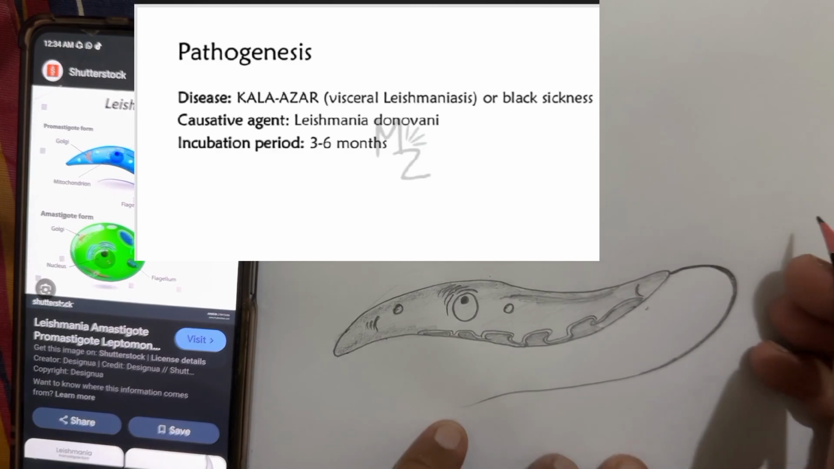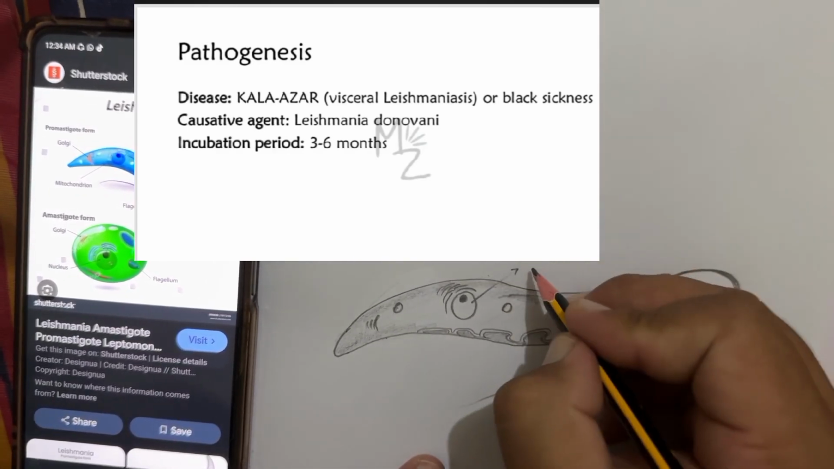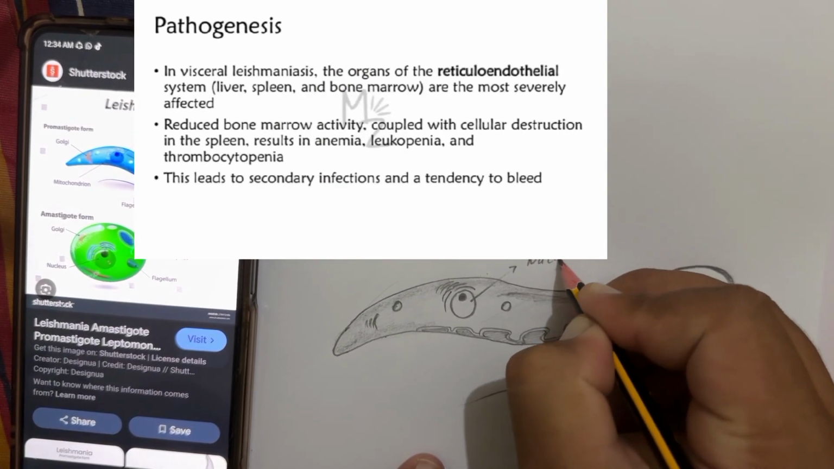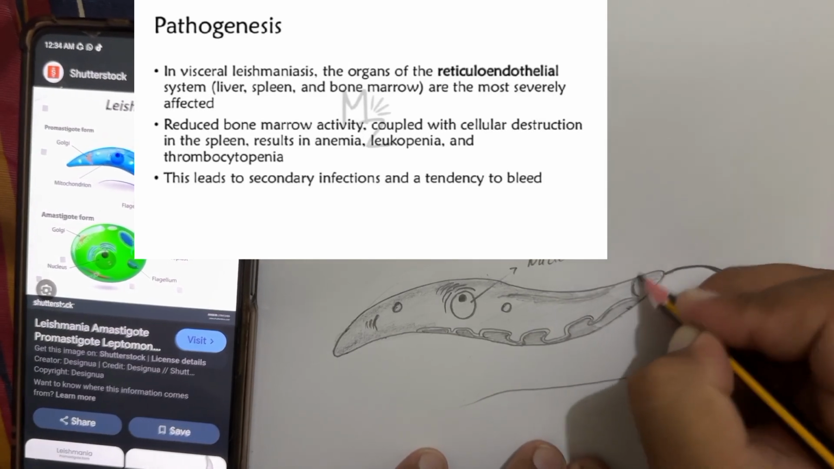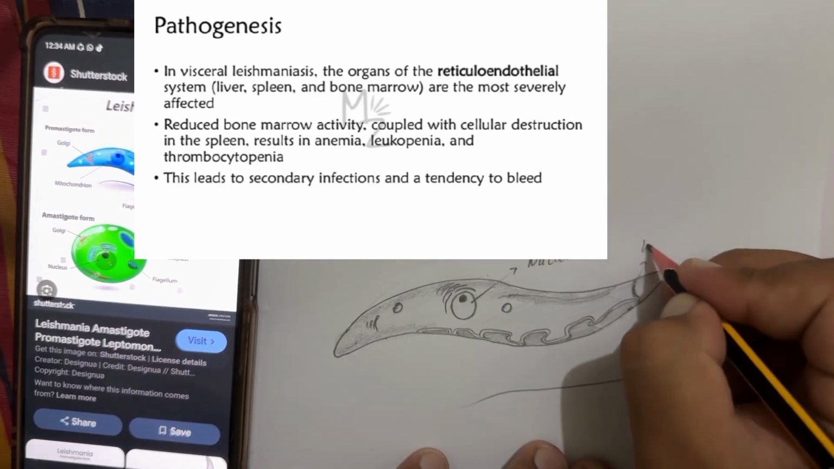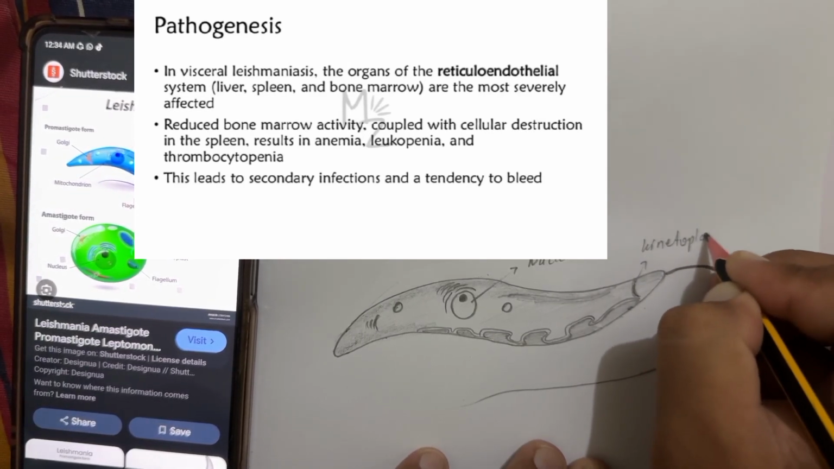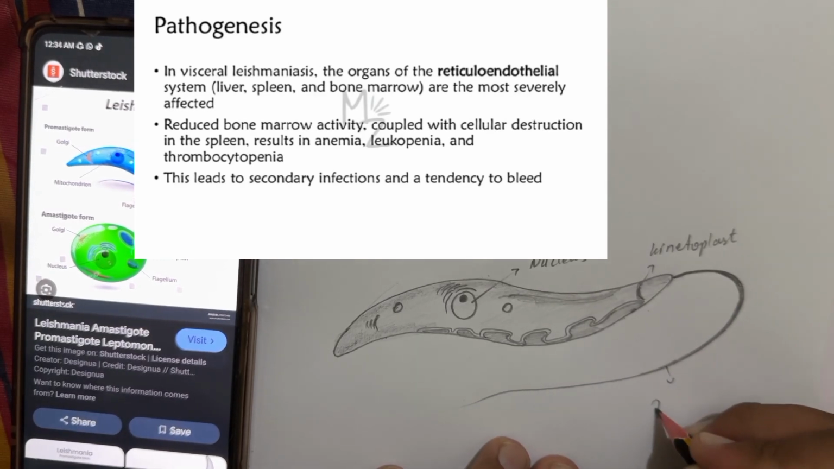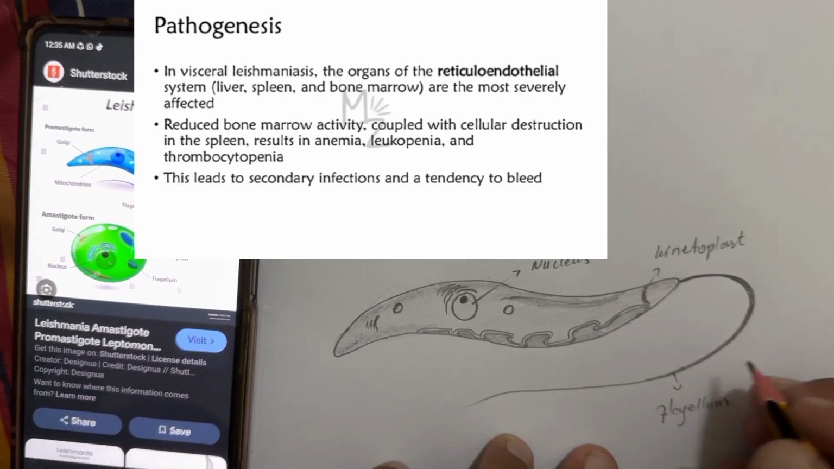Causative agent is Leishmania donovani and the incubation period is 3 to 6 months. In visceral leishmaniasis, the organs of the reticuloendothelial system, liver, spleen, and bone marrow are the most severely affected organs. Reduced bone marrow activity, coupled with cellular destruction in the spleen, results in anemia, leukopenia, and thrombocytopenia. This leads to secondary infections and a tendency to bleed.